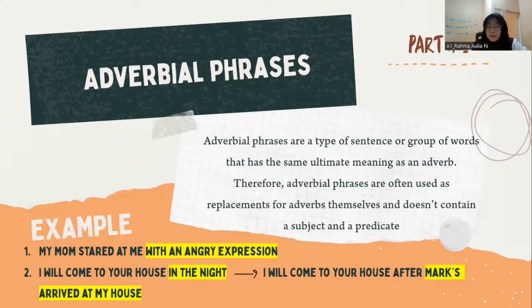So here, maybe I made some mistakes. It doesn't have to use s on the mark. For the sentence "in the night", we can say that it's an adverbial phrase because there is no subject and predicate there. The second one, "I will come to your house after Mark arrived at my house." "Mark arrived at my house": Mark is the subject and arrived is the predicate. So we can say that the second example of adverbial phrases is adverbial clauses.